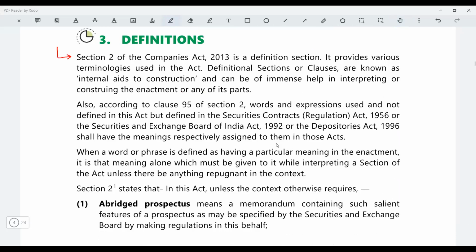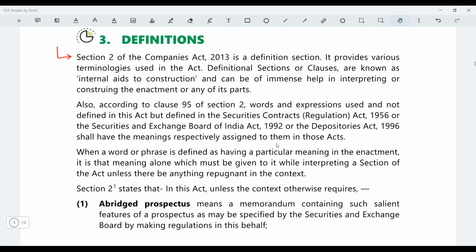Whatever I am teaching you right now will be revised when we study the General Clauses Act and the interpretation of statutes. Why have I not started with that? Because I'm explaining everything here first, and then when I teach you that chapter, you will be able to correlate it very well.